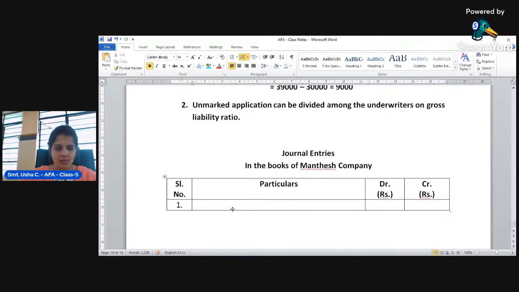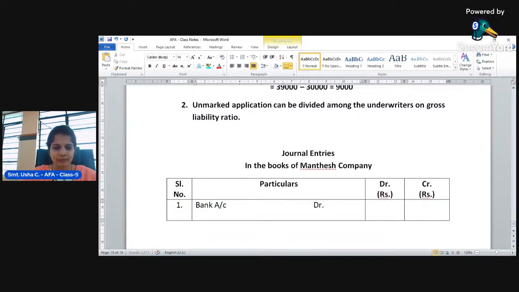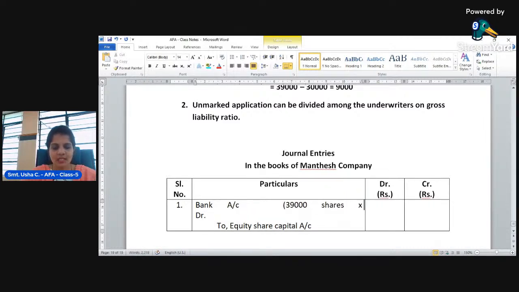So 39,000 shares are received from the public. The first entry will be bank account debtor to equity share capital account. Equity share capital account means how many shares are received from the public: 39,000 shares at the rate of rupees 100 each.